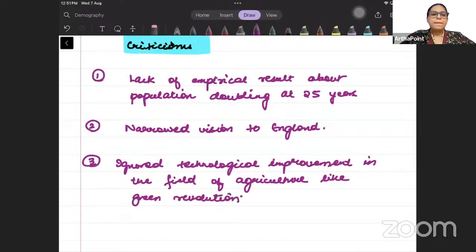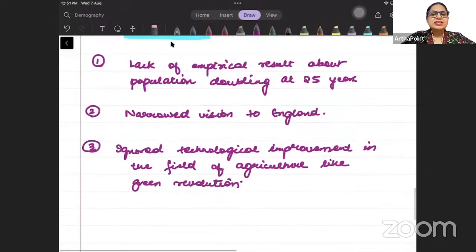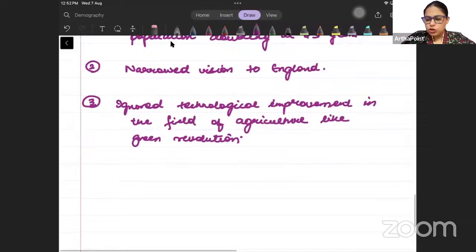Okay. Then he said that he did not consider population to wealth, which I will talk about next theory में बात करेंगे. तो अगर आपके पास पैसा है, if you have money, if you have wealth, then you can even import food. आप किसी और country से food मंगवा लो if you are not able to grow food. So he did not consider this fact that people can import food also if you have wealth, right?